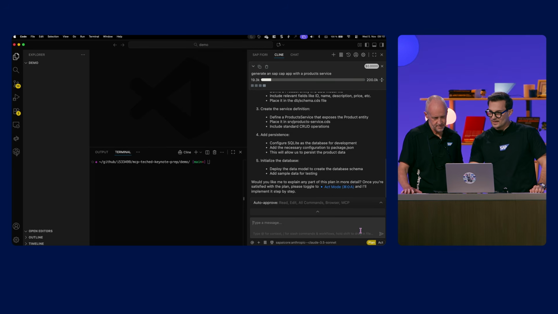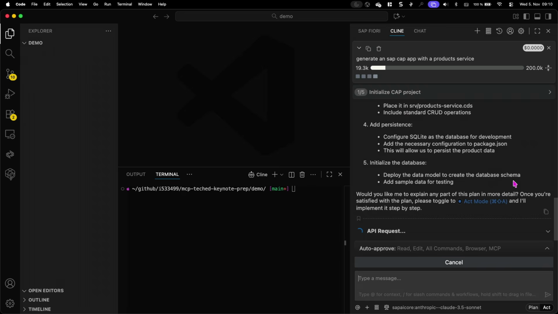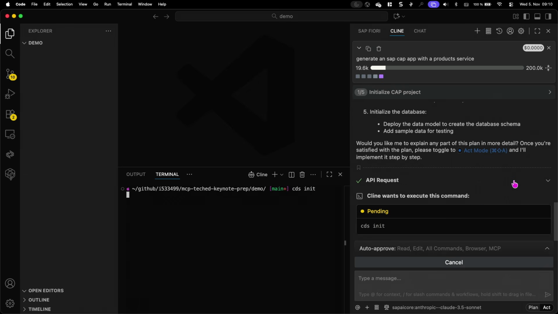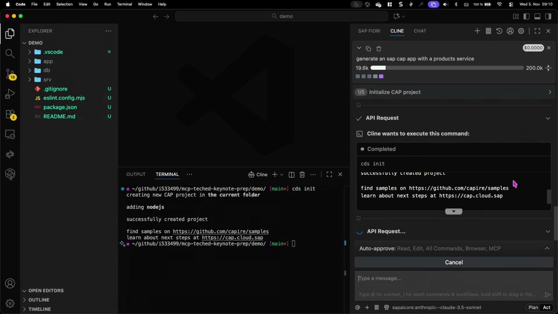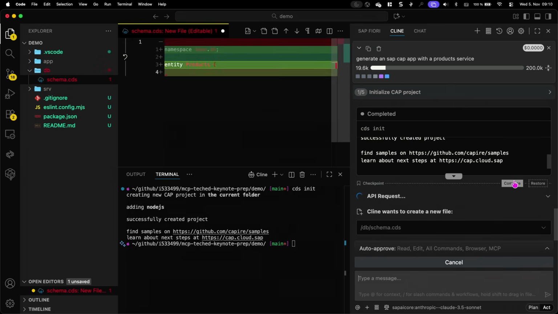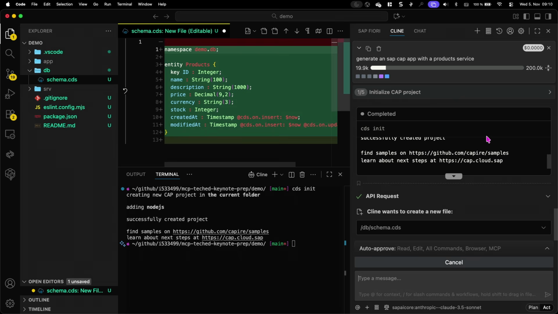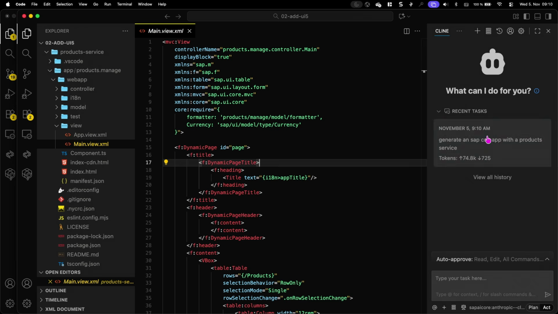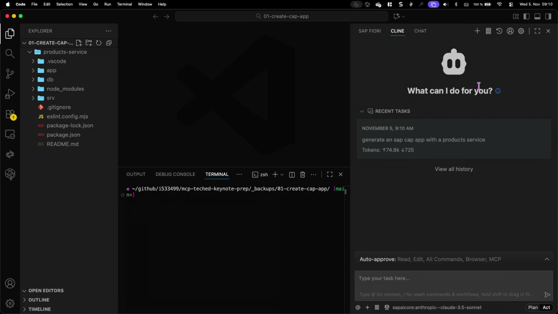Yep. And I'll now switch to act mode, and it should start doing something to the file system. So we can also see that it's telling us what it's going to do in detail, so we can actually review that if we want to before we go ahead. Exactly. And since we're short on time, I'll just jump into the future right here. We're in the future right now. Come on. And this is the final product. So this is what might have been generated by the Cline MCP.